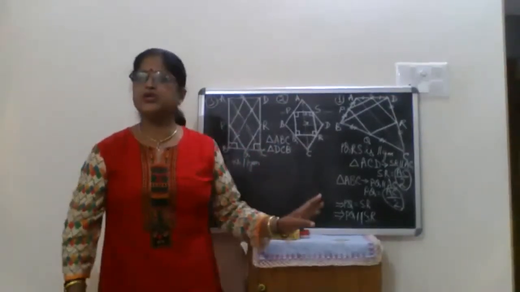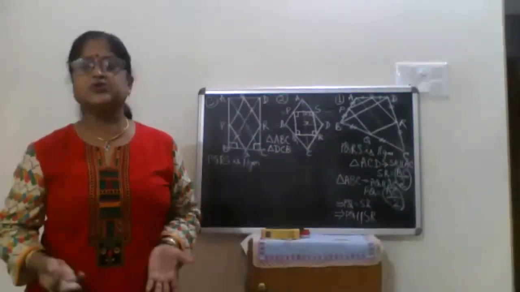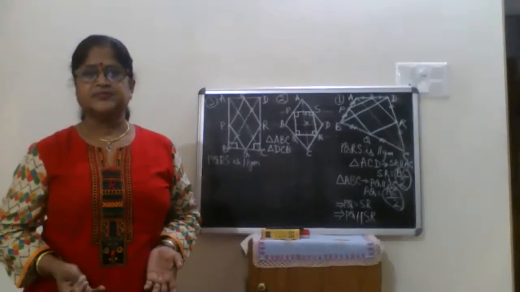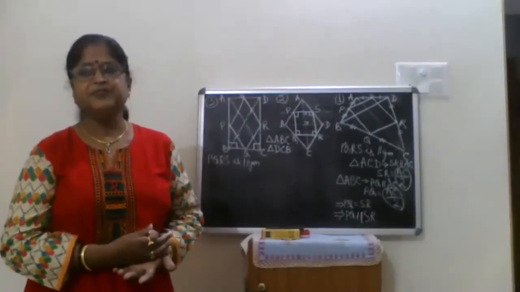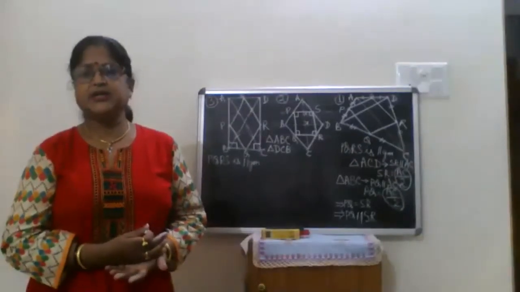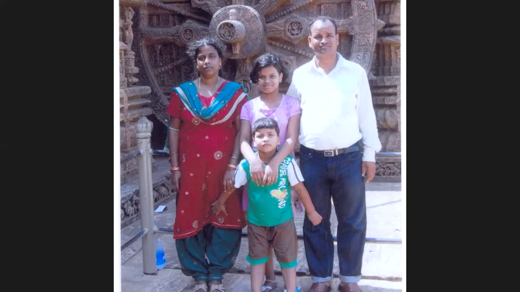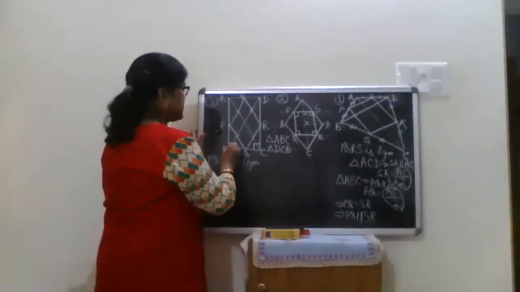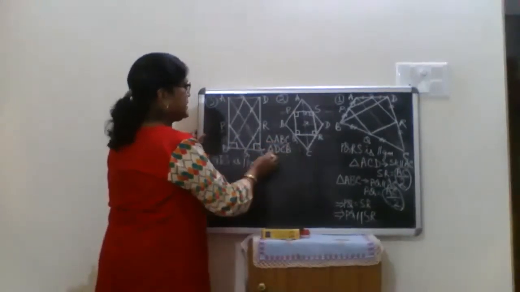Here we cannot use it. Why? We are going to prove the hypotenuses are the same. If the hypotenuse is given as the same, then only RHS congruency can be considered. But here we are going to prove the diagonals are the same. So what are we going to do? Suppose I take triangle ABC and triangle DCB.